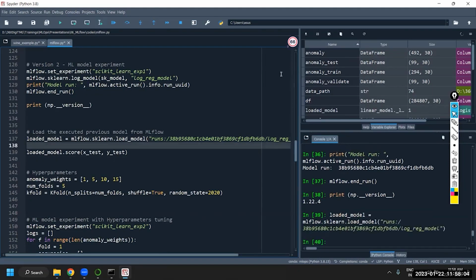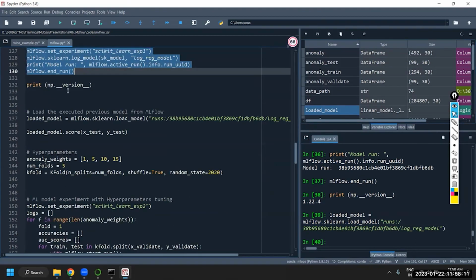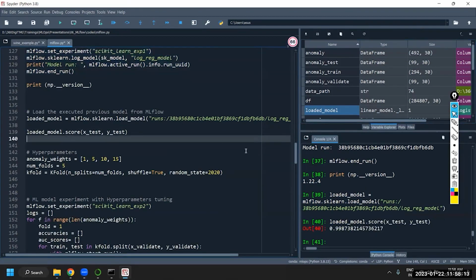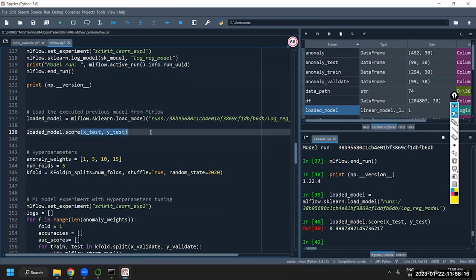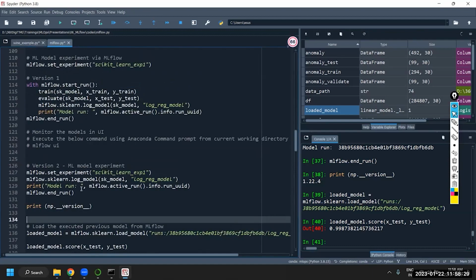So when I do that, I get the linear regression model, which is trained here. Using that, I will try and do the prediction. On the test data set, if I'm testing it, how does it work? It is giving us 99.87% accuracy. All right, so this is basically how we do the training and loading.